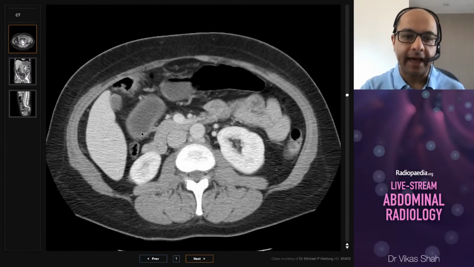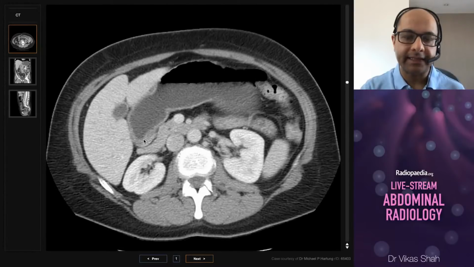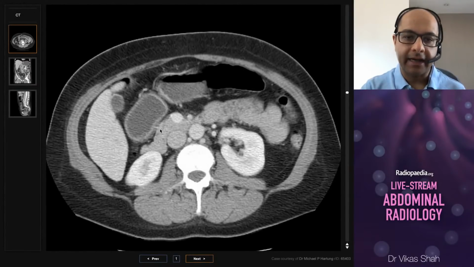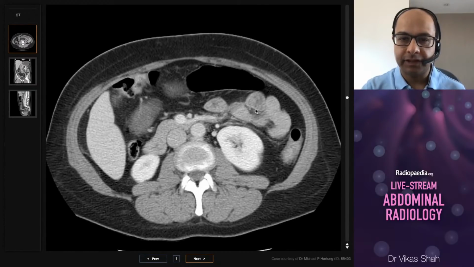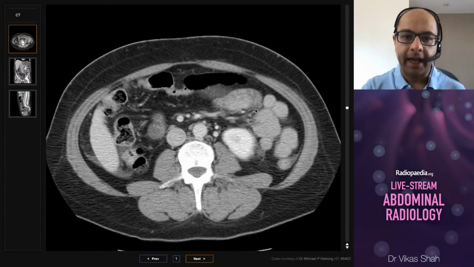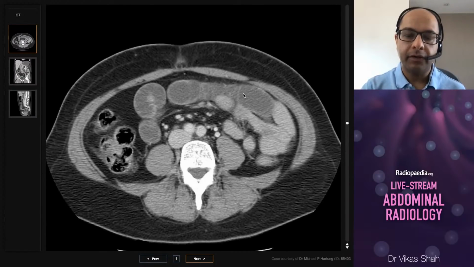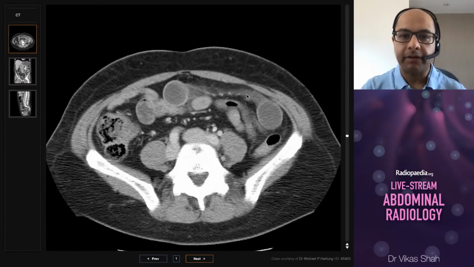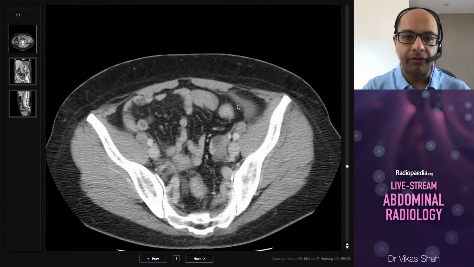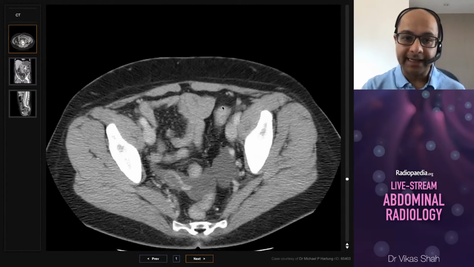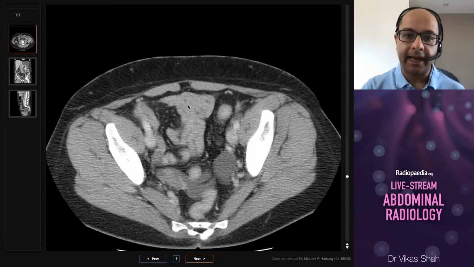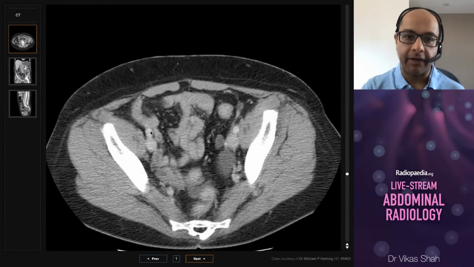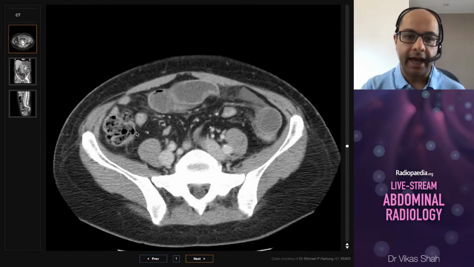As we come down, we see that that doesn't really extend into the duodenum, and actually most of the duodenum and the proximal jejunum is collapsed. So that's a little bit unusual. And then as we scroll down a little bit more, we start to see some dilated small bowel loops here in the center of the abdomen and coming down towards the pelvis. But equally, there are also many collapsed loops of small bowel, particularly down here in the right lower quadrant and extending to the ileocecal junction.